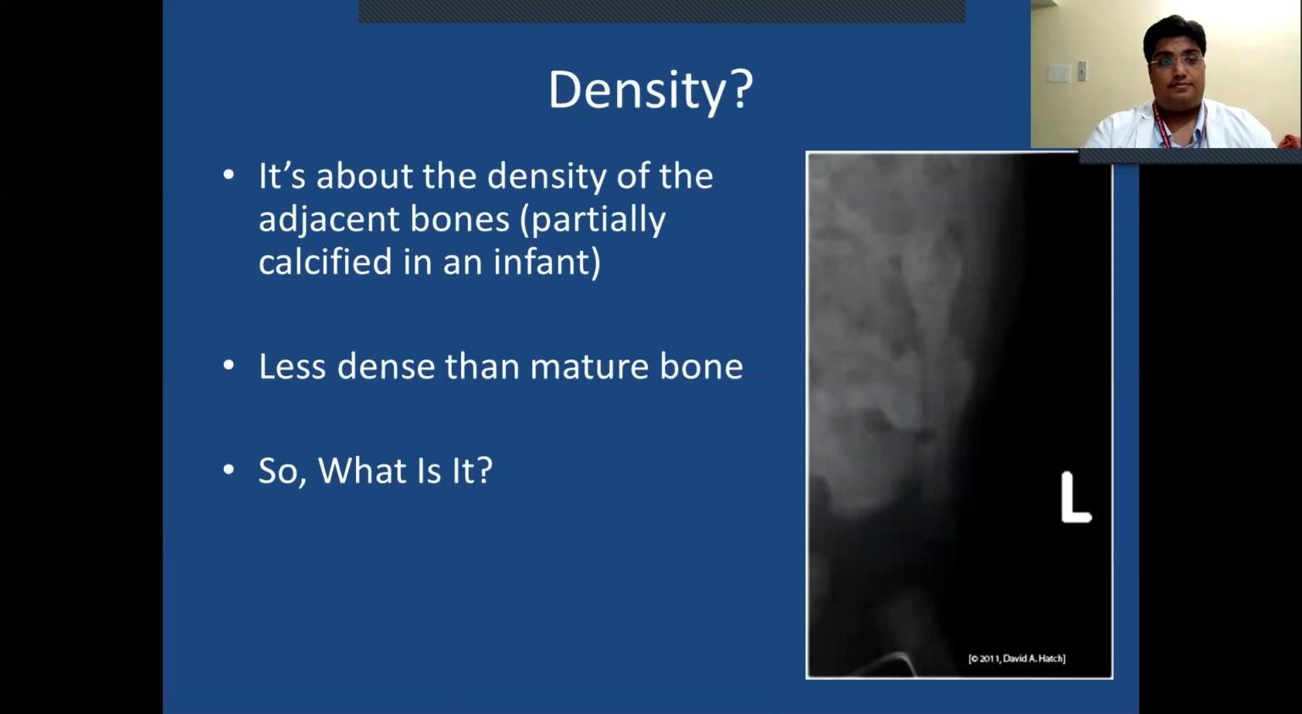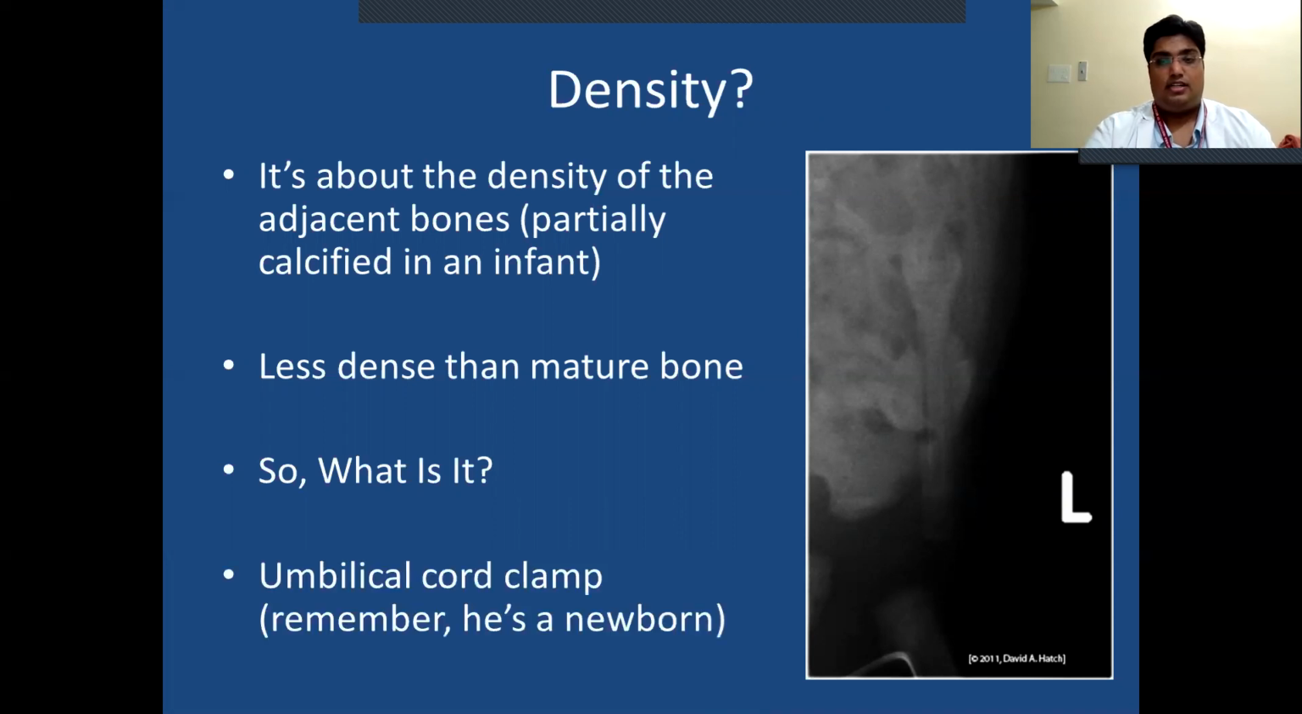What about its density? It's about the density of the adjacent bones, partially calcified in the infant, less dense than mature bone. So what is it? It is an umbilical cord clamp. Remember, it's a newborn.